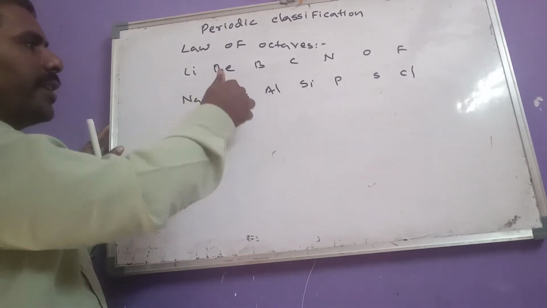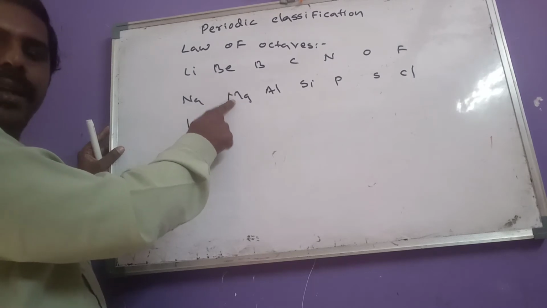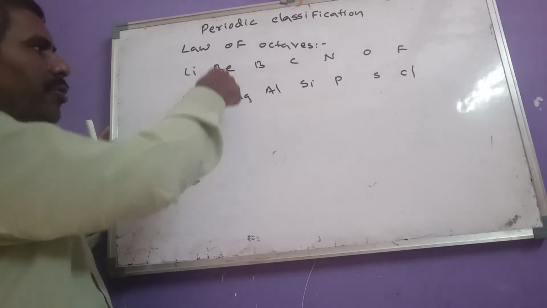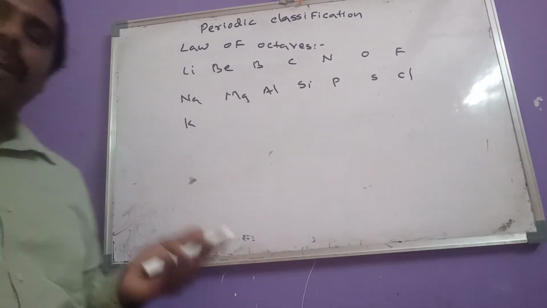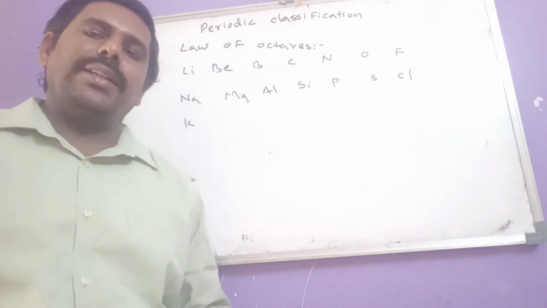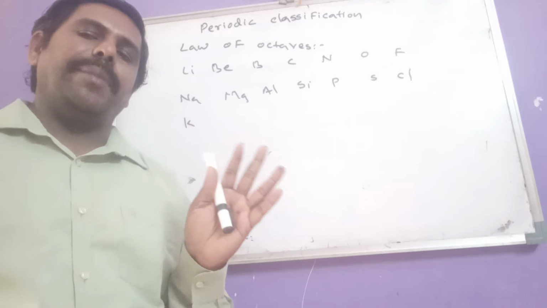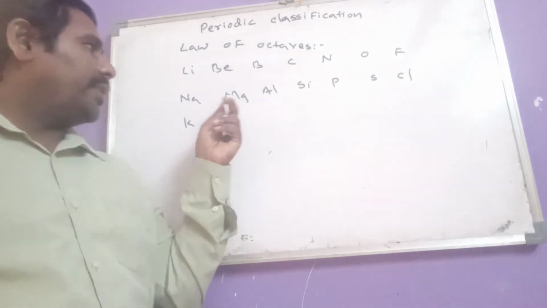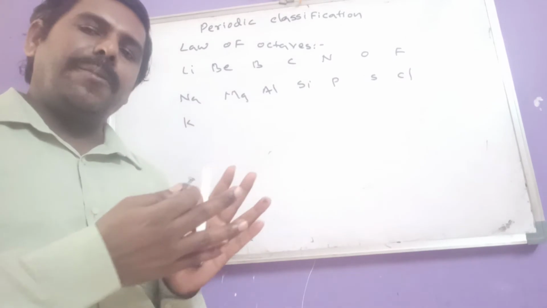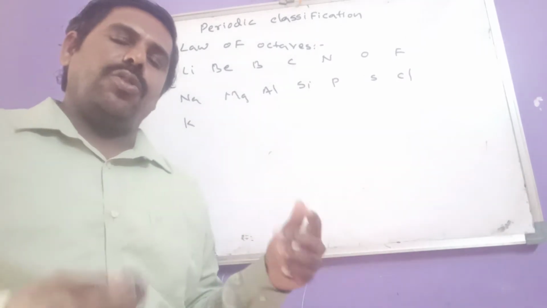Also in this case, beryllium and magnesium: magnesium is the eighth element after beryllium, and these two also have similar chemical properties. Like that, the eighth element has similar properties to a given element. But after potassium, for the remaining elements, it is not perfectly suitable. So this law was also ruled out.